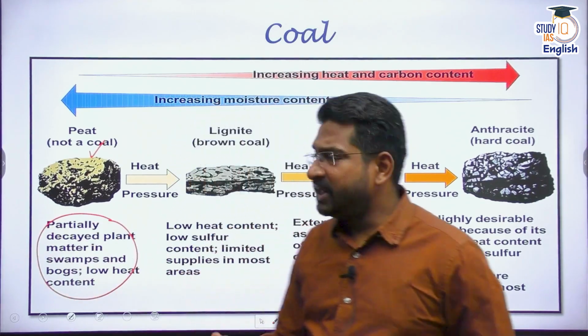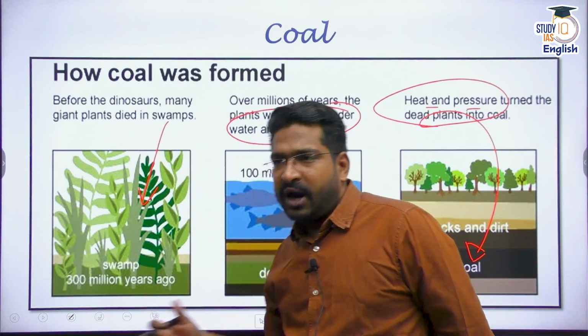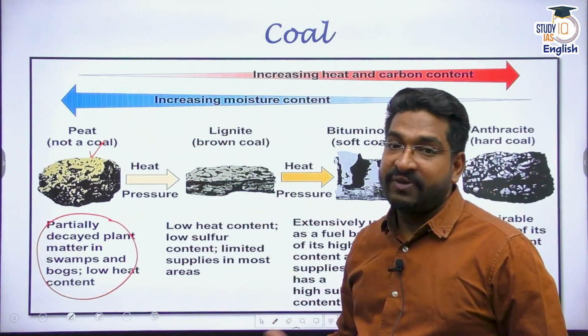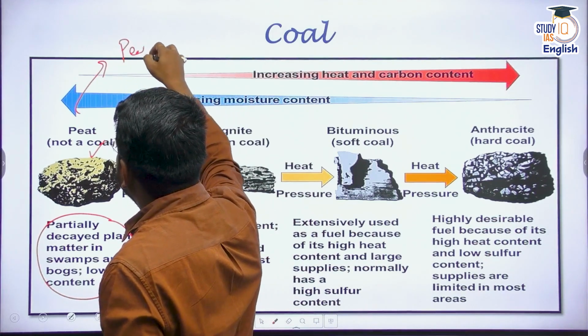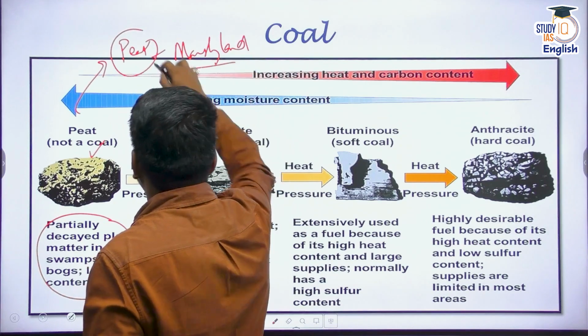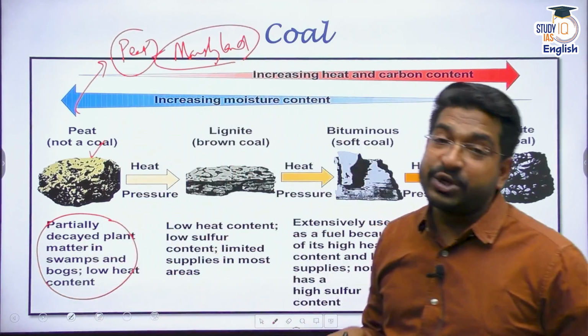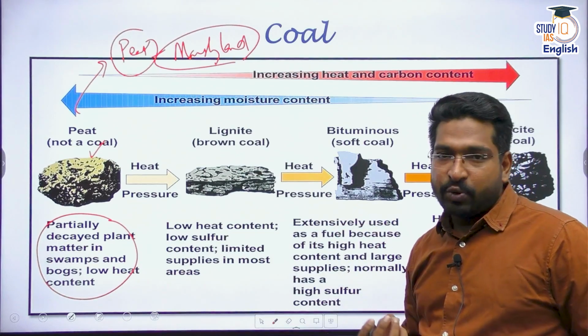Initially, when the forests were buried in the crust, after a few years you can find peat. Wherever you find peat, you will see that it comprises marshy lands, right? Marshy lands. And in this peat there is a lot of moisture content. The calorific value would be low, and the water content would be very high.